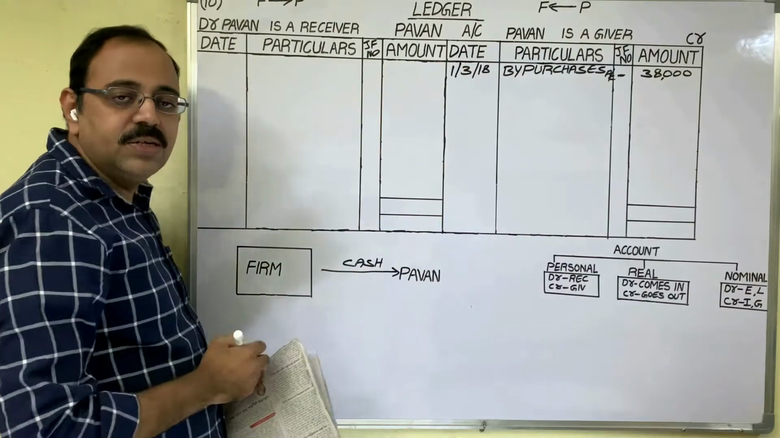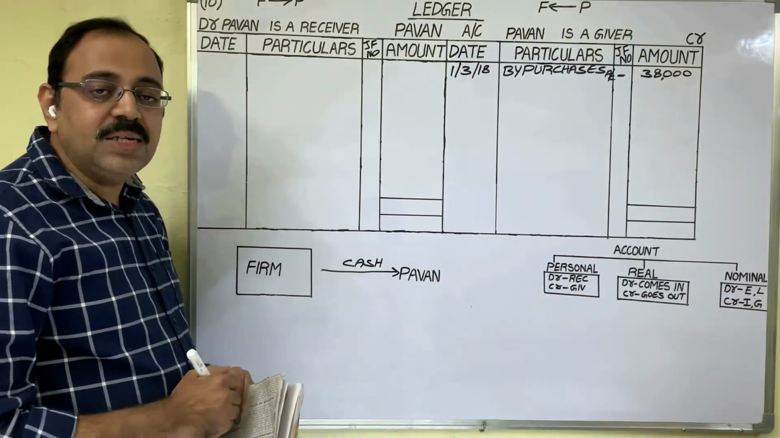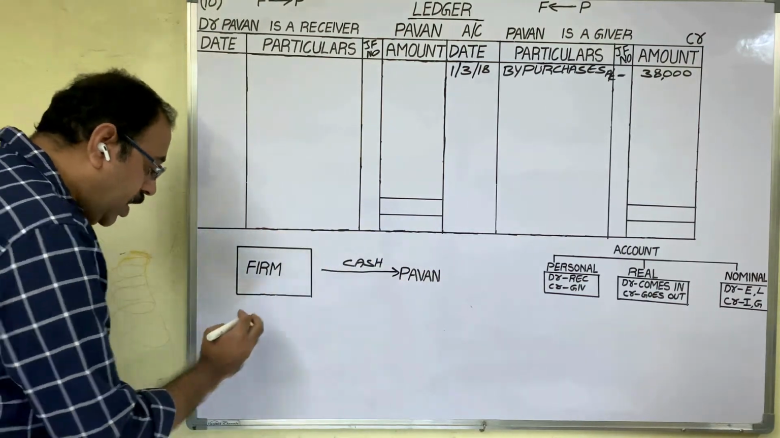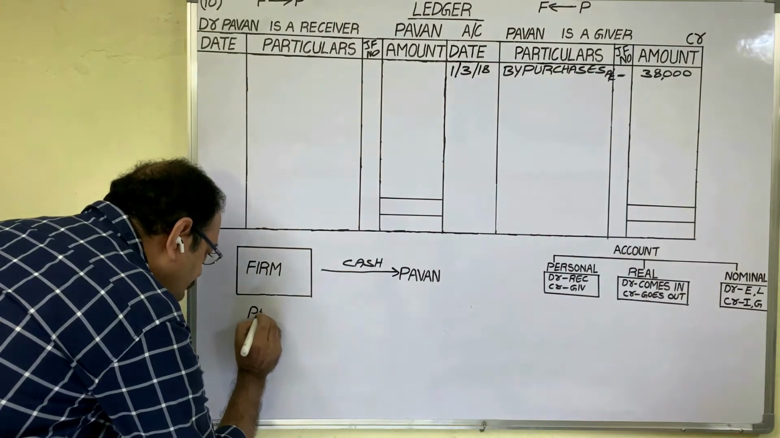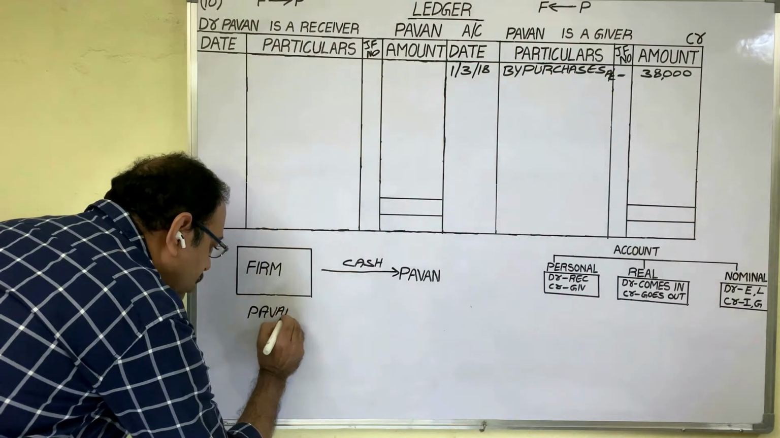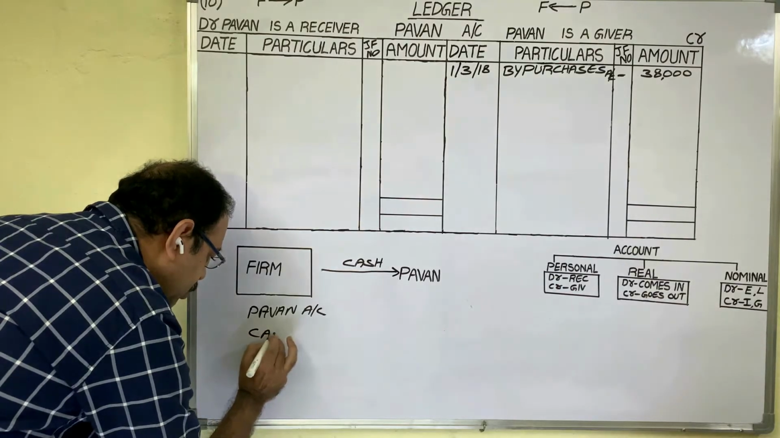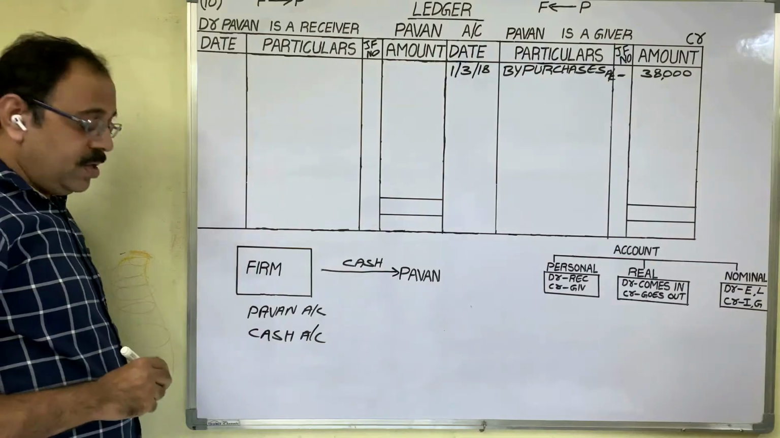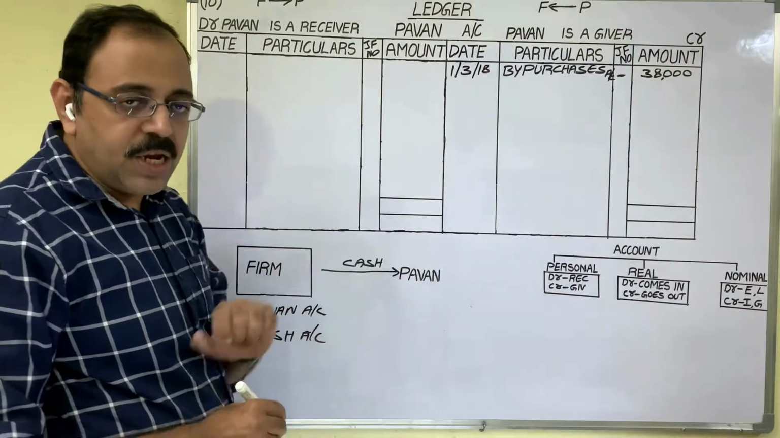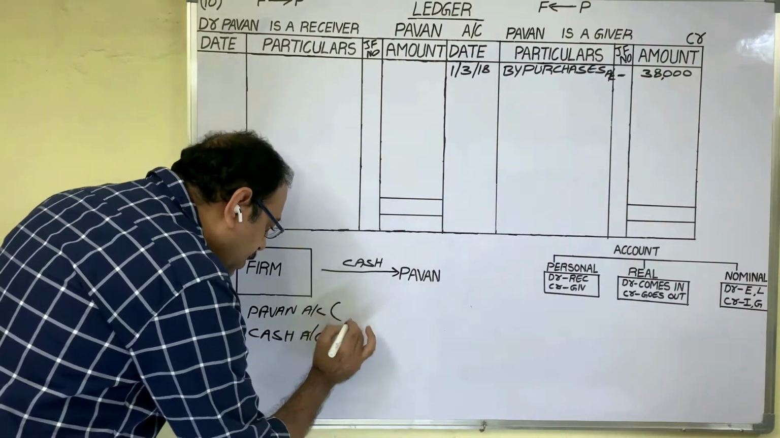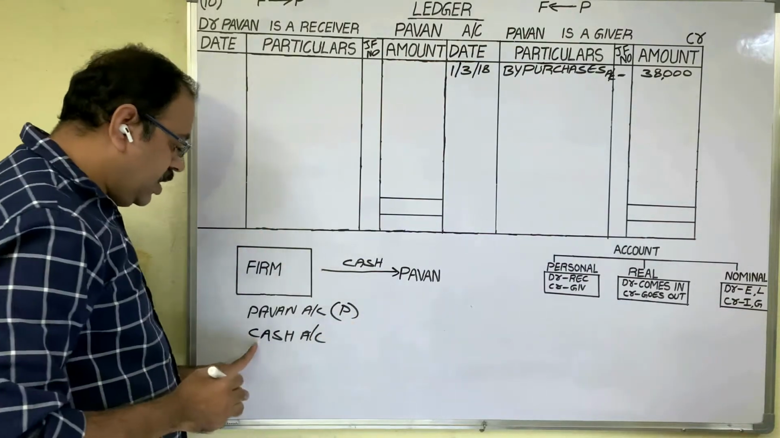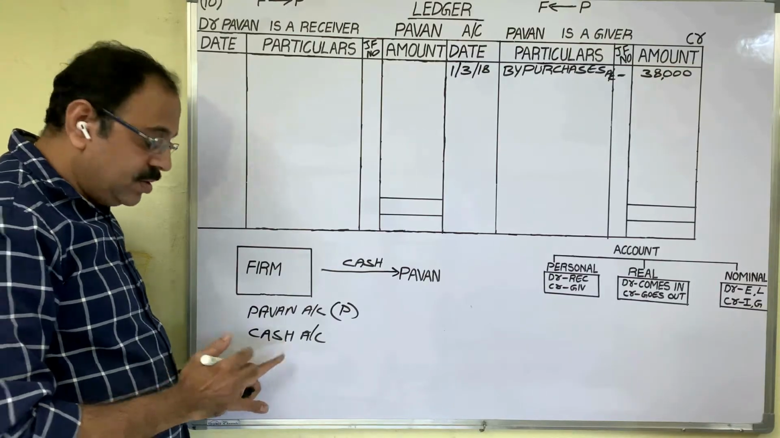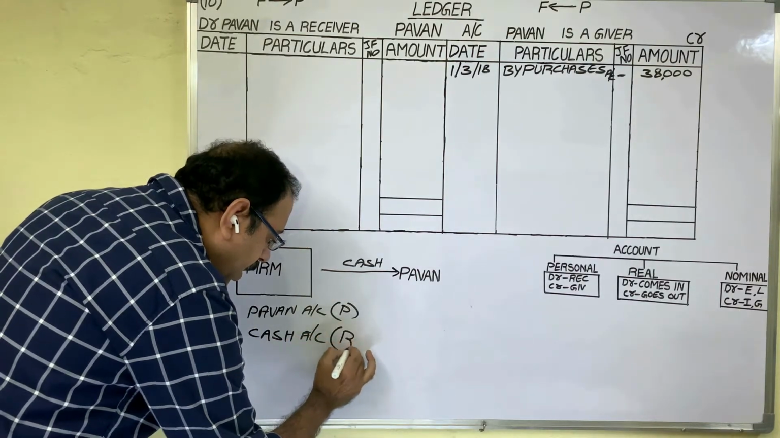This is the transaction. First step in writing journal entry is identify the accounts. Here, to whom we are paying that money? To Pawan. Therefore, Pawan account is one account. Cash is going from the firm. So cash account is another account. Next step grouping. Pawan account is a personal account because with the person name we opened this account. Cash account is a real account because cash is an asset. Assets come under real accounts.